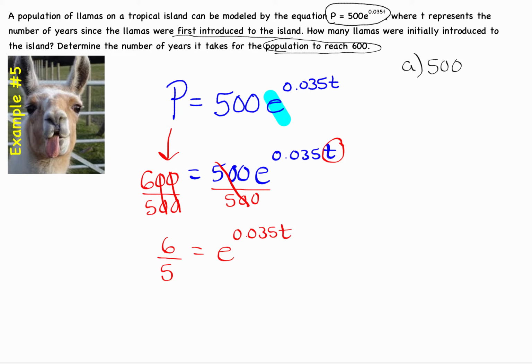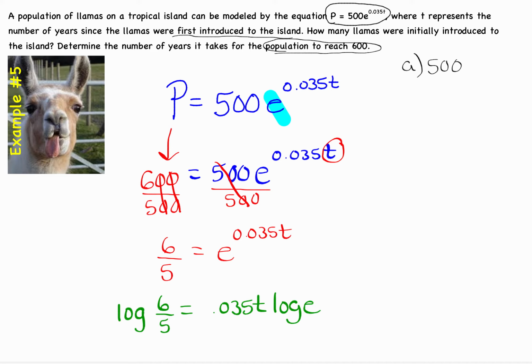All right, now, anytime we were finding an unknown exponent, we had to introduce logarithms. Now, here's the funny part. You could work in base 10. You could take the log of this, have your exponent fall down, and take the log of e.